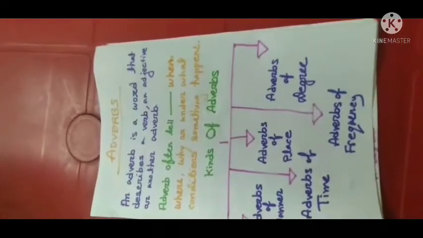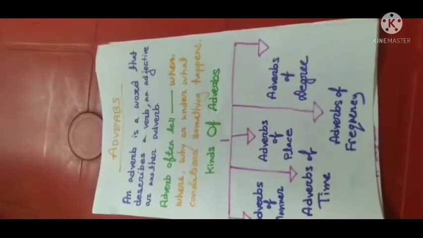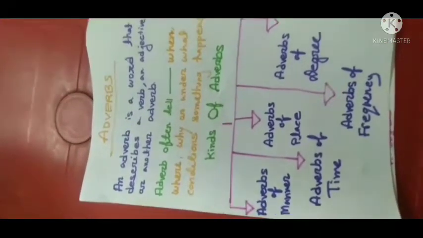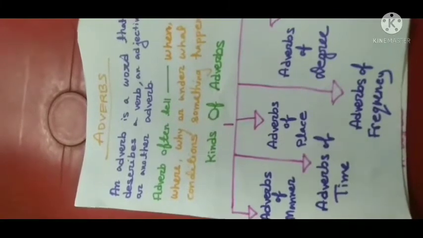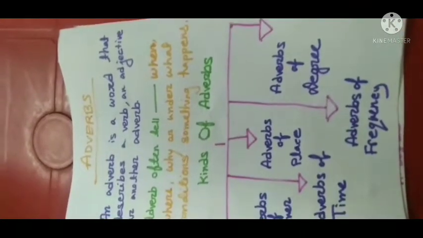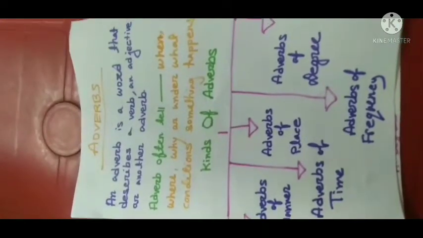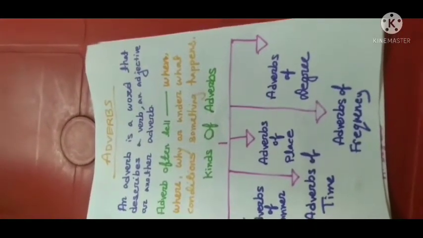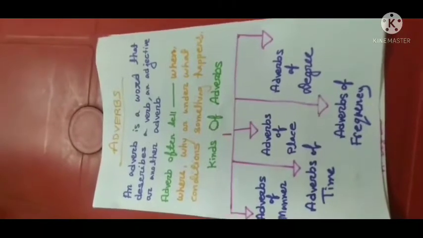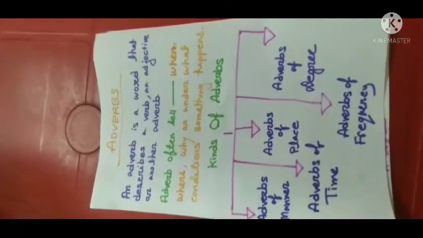Adverbs often tell when, where, why, or under what conditions something happens. Let's see some examples.